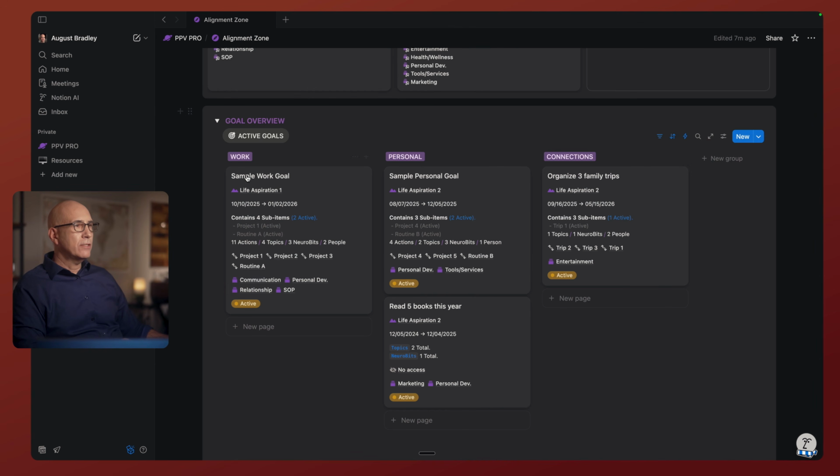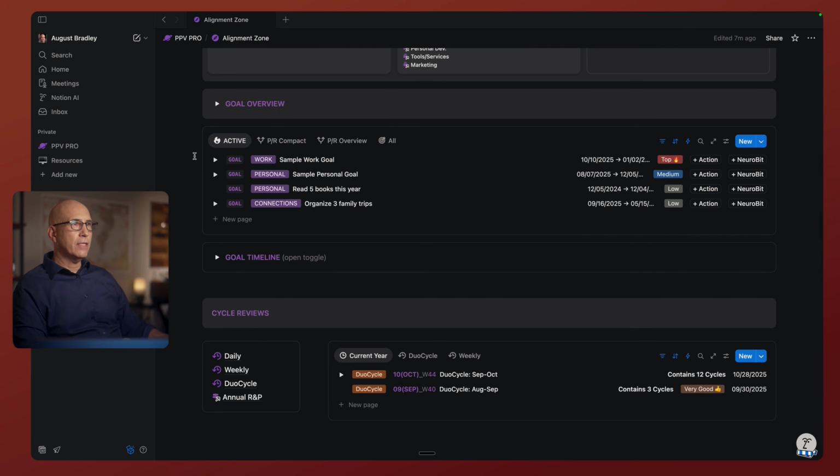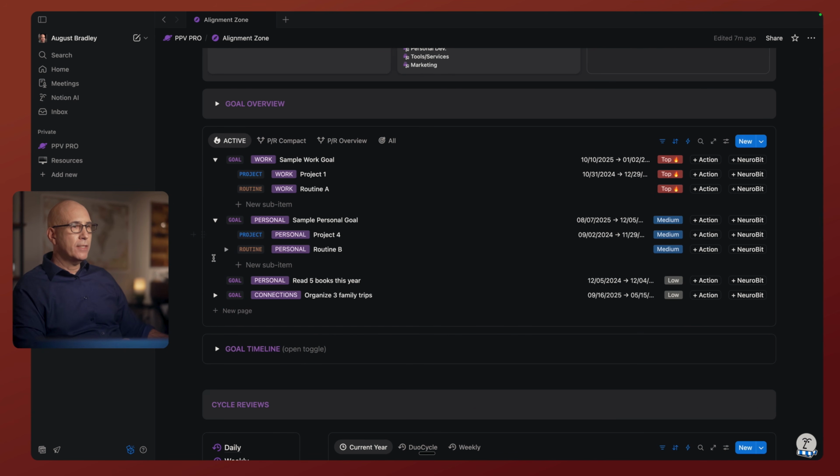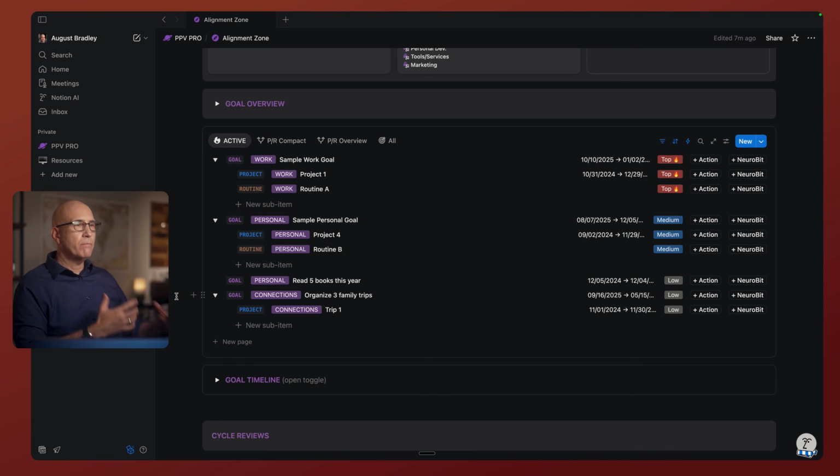We could either drill down into those projects and routines through the goal page, or to keep it in context here, let's slow down on the alignment zone page. Now we're coming down into our goals, but now we have the goals broken out with the projects and routines under them, which is just such a beautiful way to visualize the relationship between a goal and its projects and routines that are helping you achieve it. And so it just brings total clarity to what's going on and what's not.